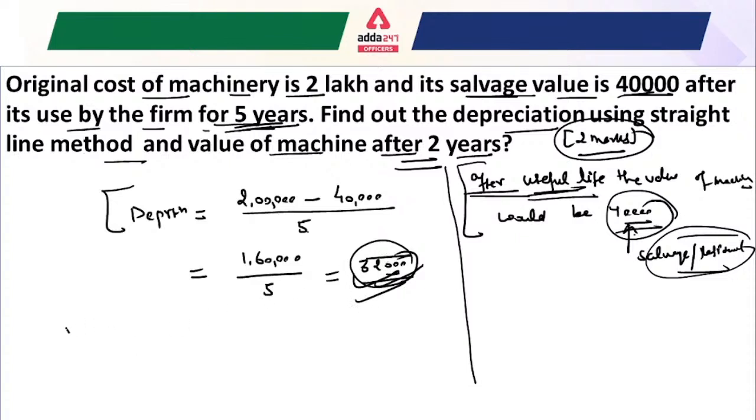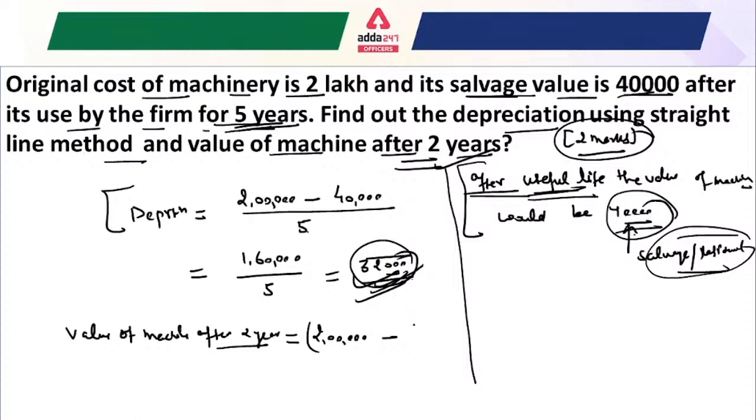Now if we have to find the value of the machine after 2 years, or after the second year, what will be the value of the machine? Our machine value is 2 lakh rupees, and the depreciation is 32,000 rupees for the first year and again 32,000 for the second year.